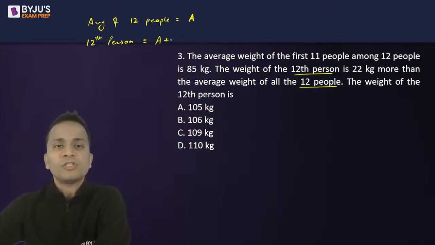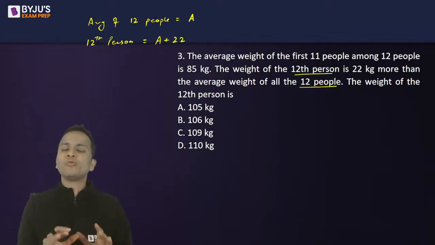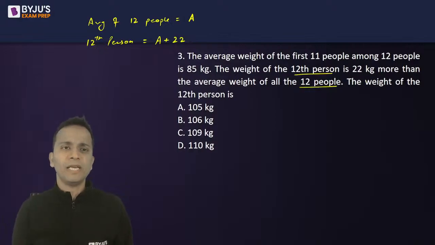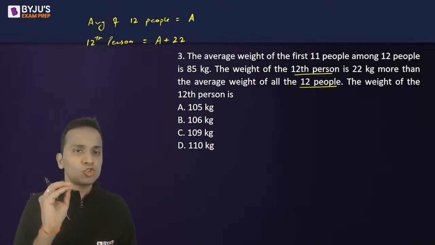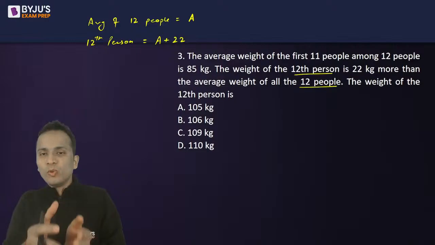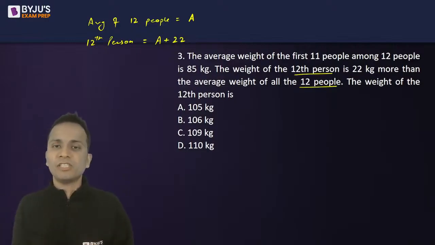So the weight of this person should be equal to A plus 22. So I started by assuming the average of 12 people, which is capital A. Then the weight of this 12th person will be equal to A plus 22 as per the given statement.